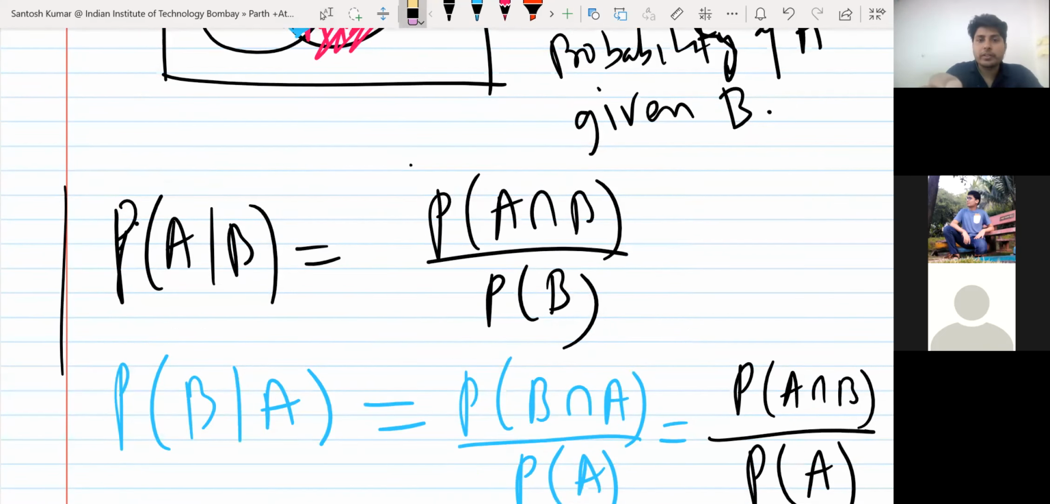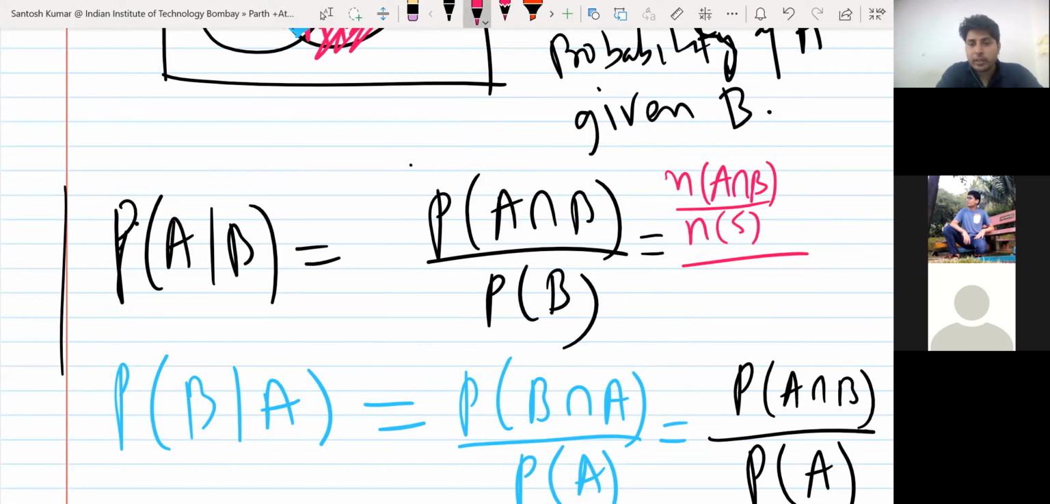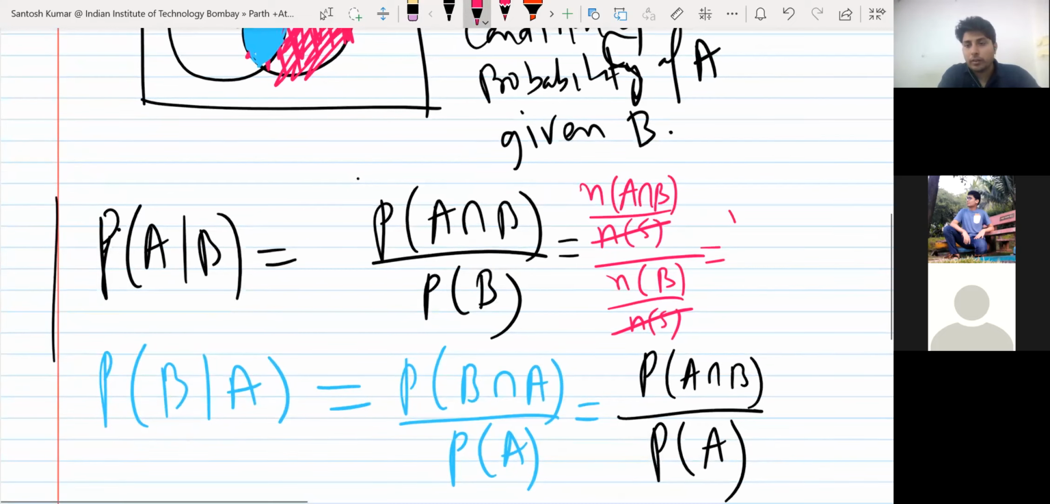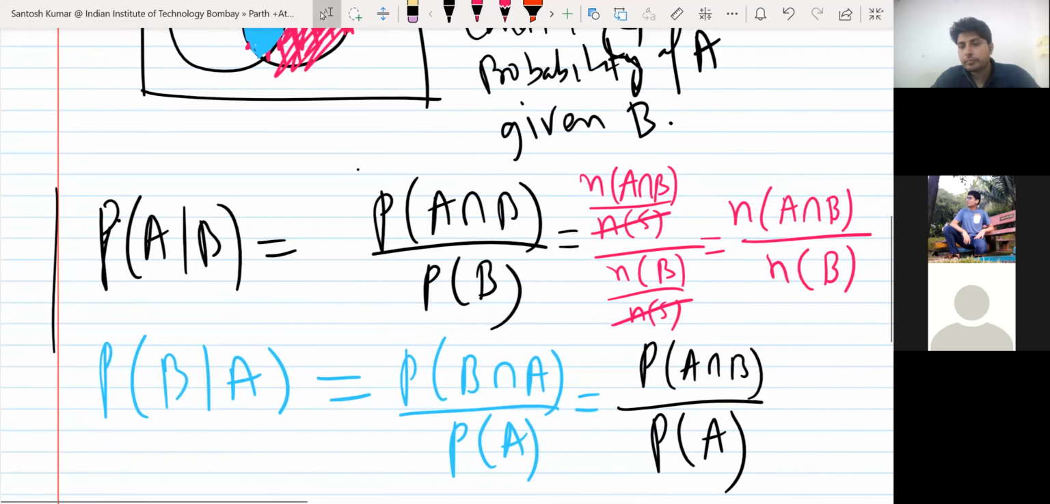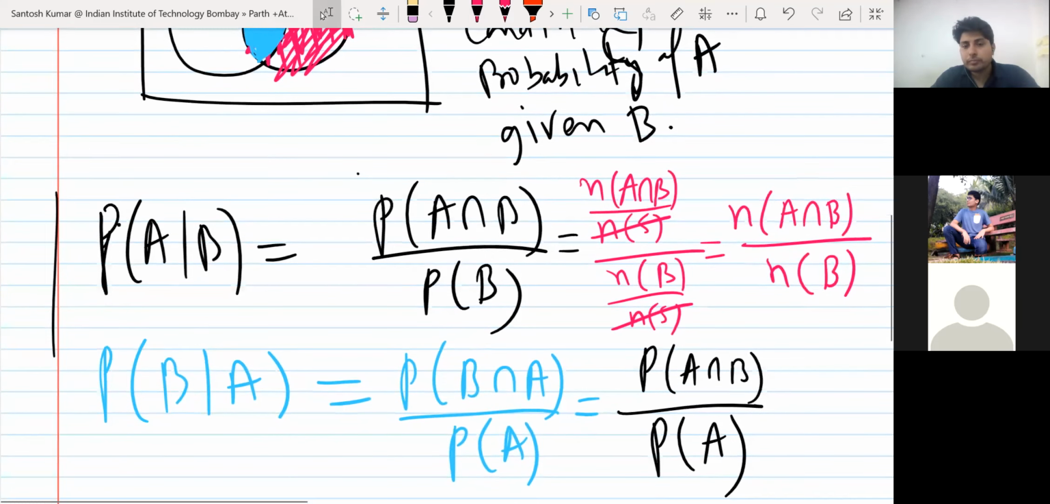Okay, so one modification I will have to do in this formula. You can again write it: probability of A intersection B is same as number of element in A intersection B upon number of element in sample space, right? And probability of B you can write number of element in B upon number of element in sample space. So this you can cancel out. So you will be left with number of element in A intersection B upon number of element in B. Okay. So you can use this or this for the same.